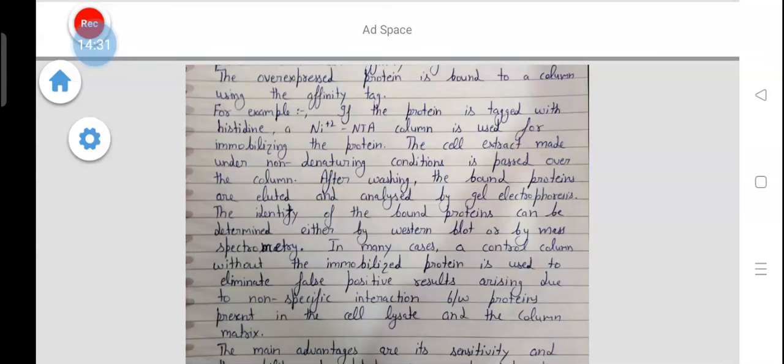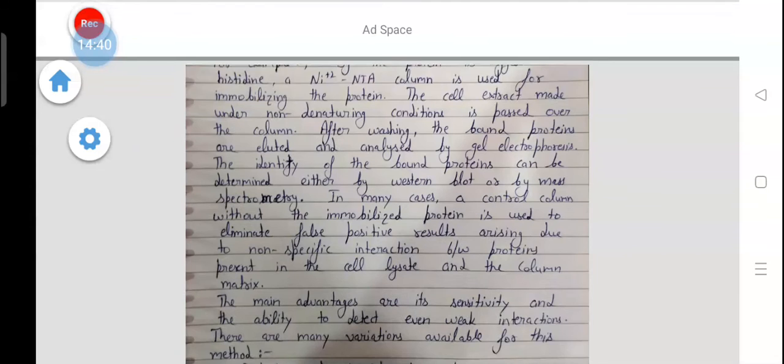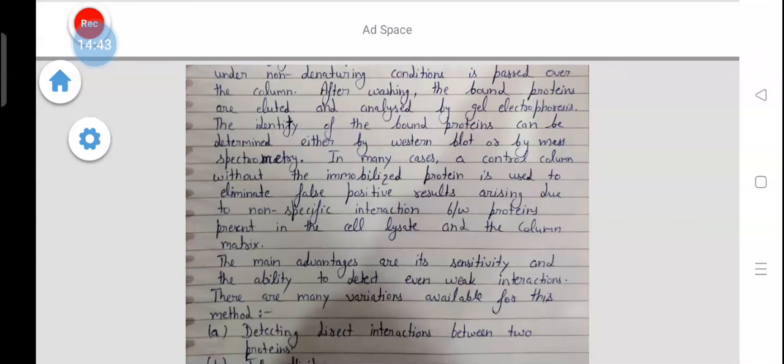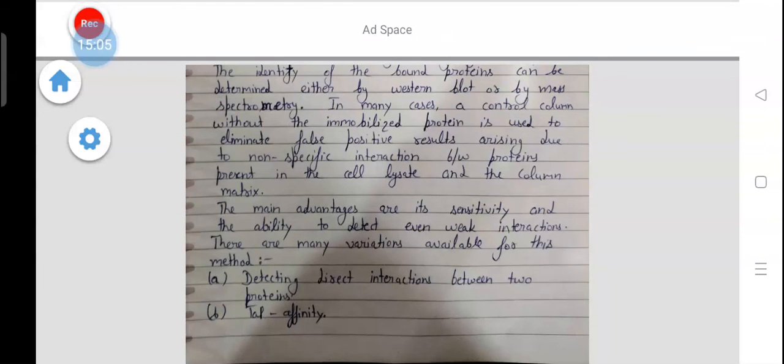The cell extract made under non-denaturing conditions is passed over the column. After washing, the bound proteins are eluted and analyzed by gel electrophoresis. The identity of the bound protein can be determined either by Western blot or by mass spectrometry. In many cases, a control column without the immobilized protein is used to eliminate false positive results arising due to non-specific interaction between proteins present in the cell lysate and the column matrix.